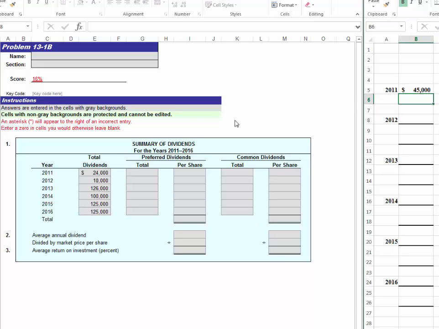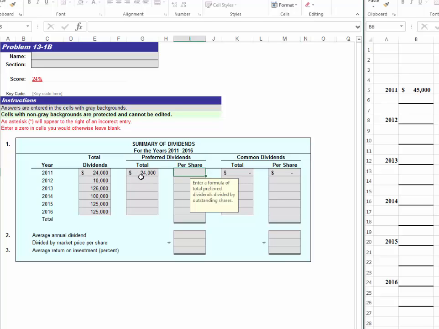But if we look in 2011, the total amount of dividends that were declared is $24,000. That is not the full $45,000. So we know that the preferred stockholders are going to receive all $24,000 of the declared dividends. That would mean that the common stockholder is going to receive zero of the dividends declared, which also makes it fairly easy to figure the per share amount because it would be zero.